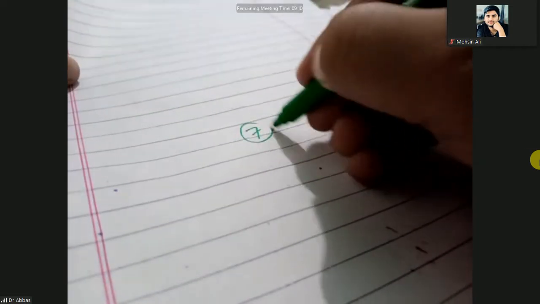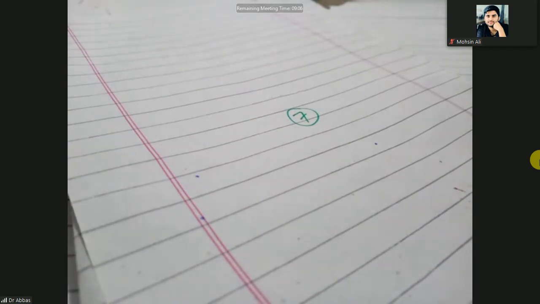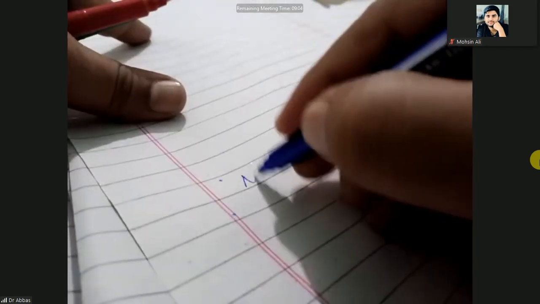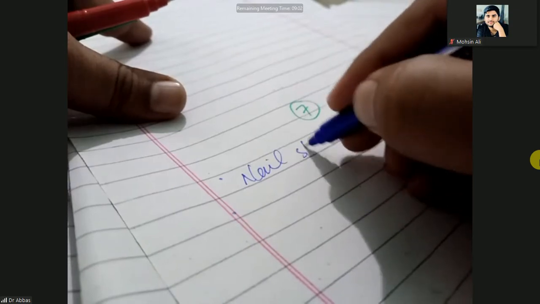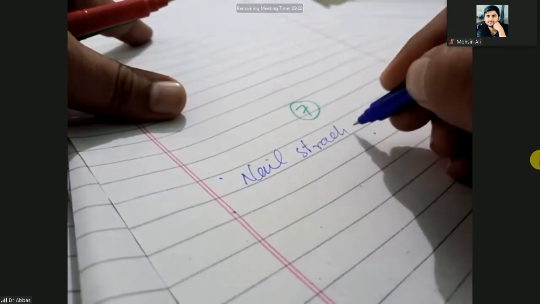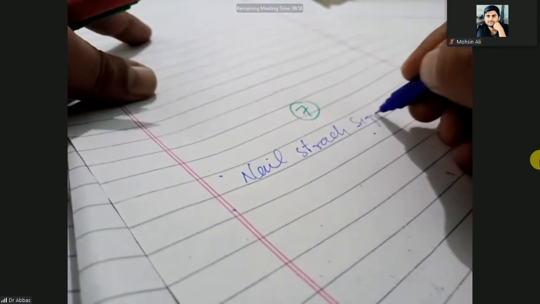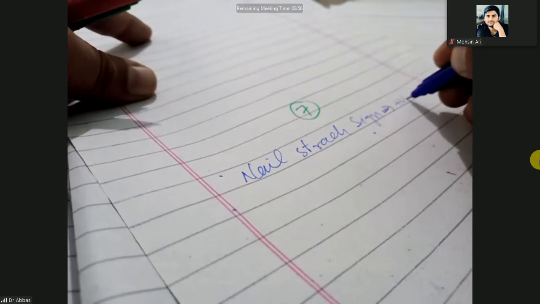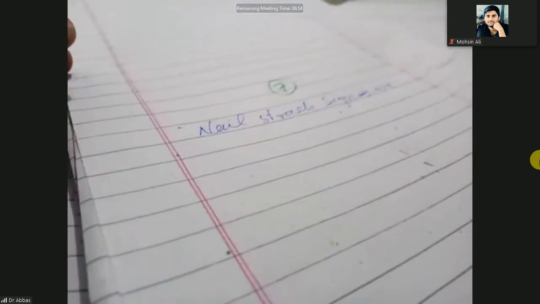So here is page number 7. They have the nail scratch sign. It is positive. Positive nail scratch sign.